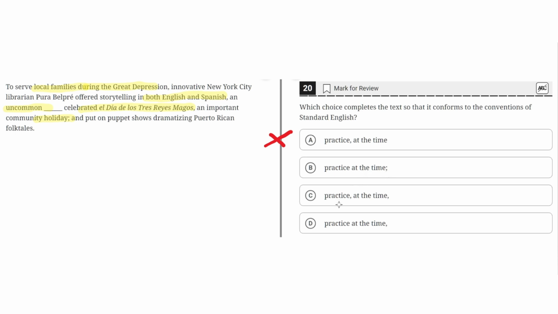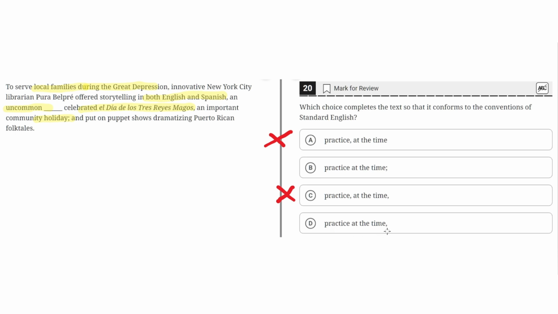C. "Practice, comma, at the time, comma." This is incorrect because, for one, the comma after "practice" is unnecessary, and the comma used after "time" is wrong because this comma cannot separate elements in a complex series. Only a semicolon can separate elements in a complex series. Therefore, C is incorrect.